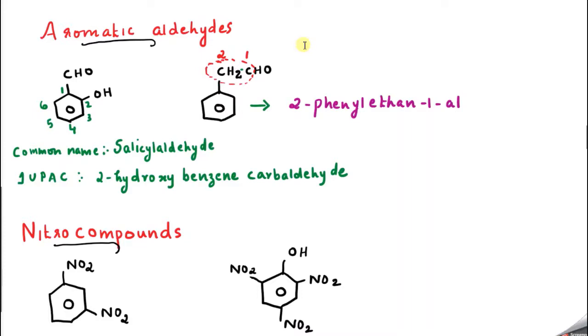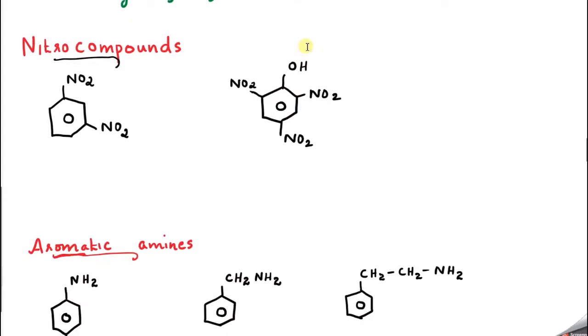It's very easy. Now we'll go to the next, the nitro derivatives. Nitro group is a substituent. Can you give the IUPAC name of this compound? Let me number it: 1, 2, 3, 4, 5, 6. So I can say 1,3-dinitrobenzene. 1,3-dinitrobenzene, correct?